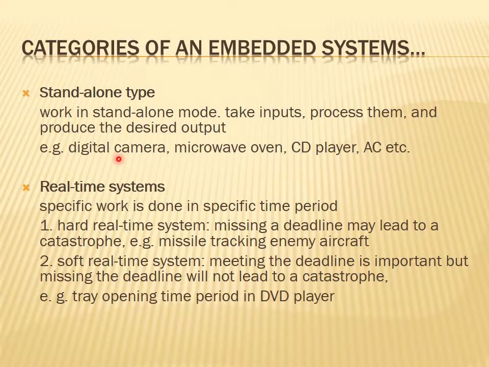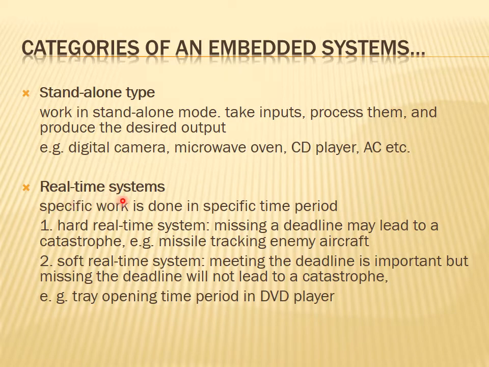In the case of a digital camera, the image is taken as an input. Processing is to be done on that image, and then the image can be displayed on a screen. So like this, these devices are working.